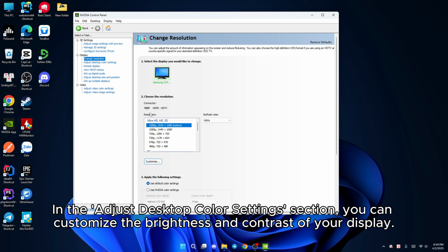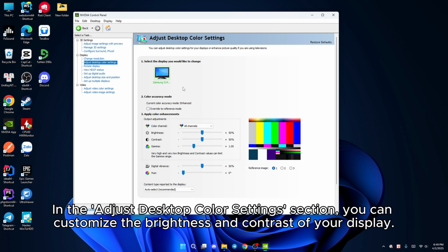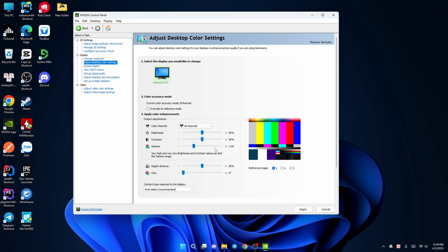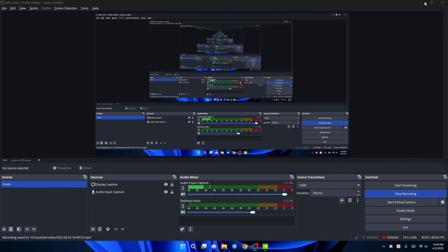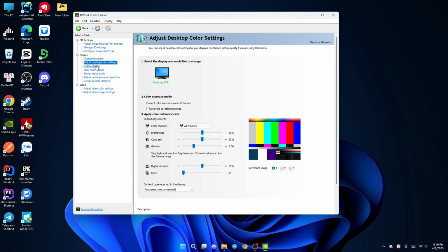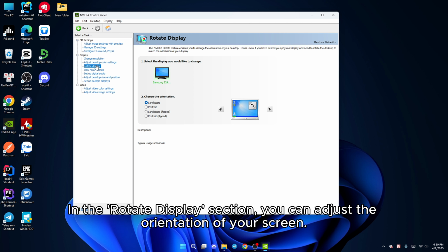In the Adjust Desktop Color Settings section, you can customize the brightness and contrast of your display. In the Rotate Display section, you can adjust the orientation of your screen.